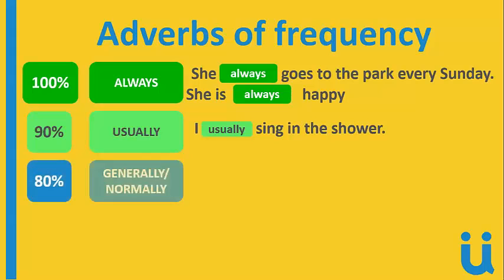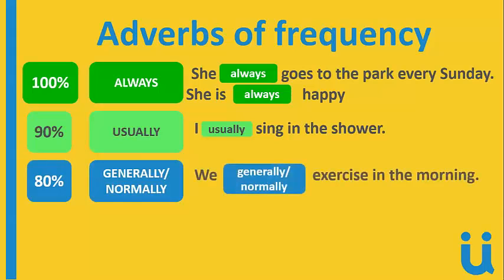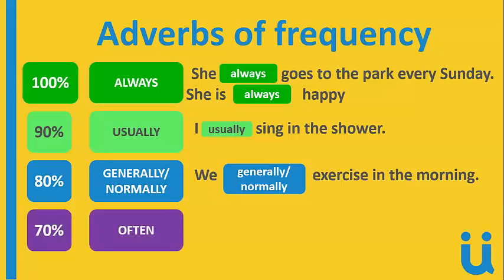Nice. Okay, 80%. Generally or normally, okay? For example, we generally, normally, exercise in the morning. So repeat please. We generally, normally, exercise in the morning. Perfect. So the 70% goes to often, okay? They often eat out. Repeat please. They often eat out. Great.